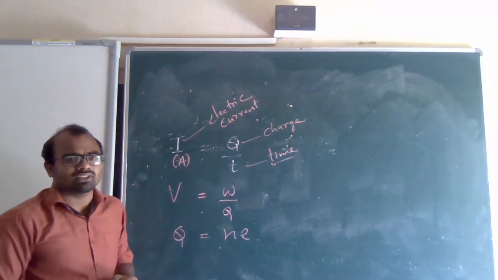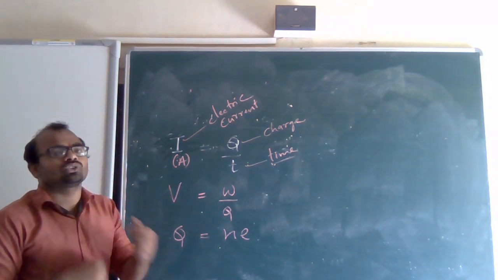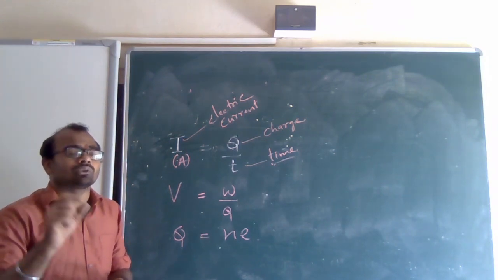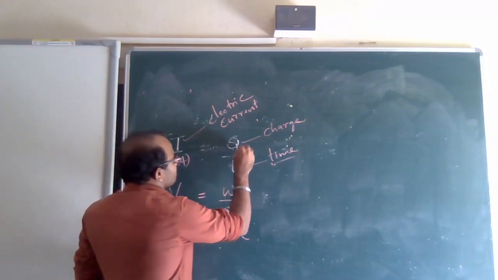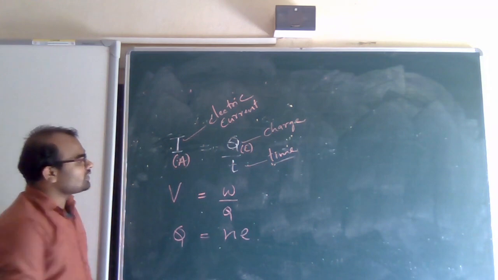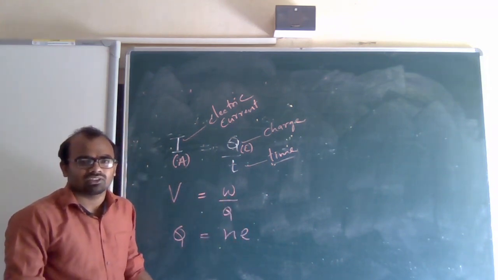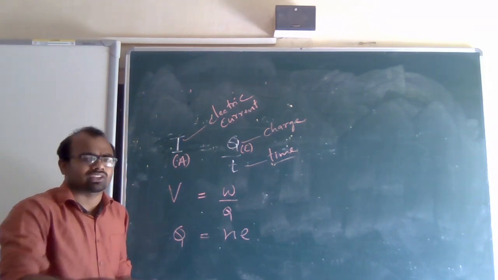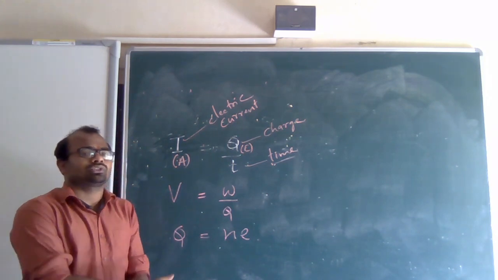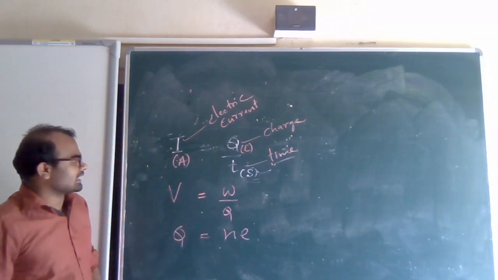Q is expressed in, what is the SI unit of Q? Charge, coulombs. If 10 coulomb of charge is flowing, 20 coulomb is flowing, it means they have given us charge. This is coulombs, represented by C. Time, what is the SI unit of time? How do we measure time? Seconds. Okay, 10 seconds, 40 seconds, like this. If in the question it is given in minutes, we have to convert it into seconds. So SI unit of time is seconds.